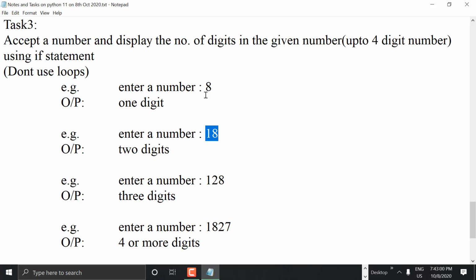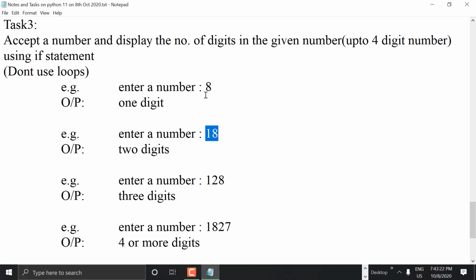Use it like a school student, I said. The answer will be simple. You need to use a number. If the number is between 0 to 9, it's one digit, right? That is why I asked you to do this. Okay, a number greater than or equal to 0 and less than 10 is one digit. Got it?